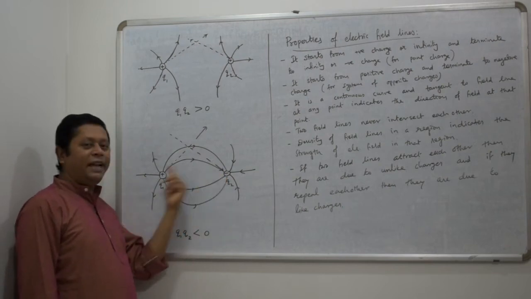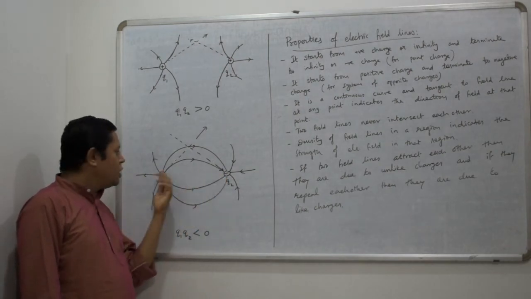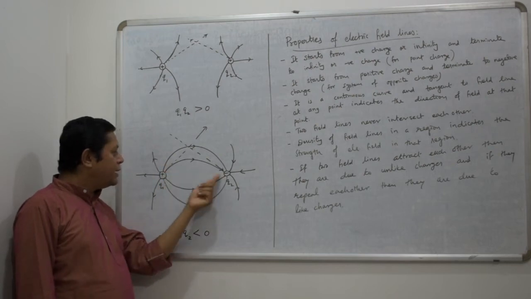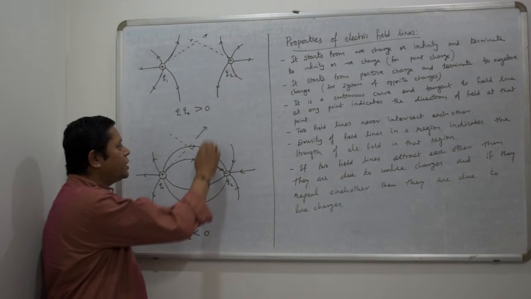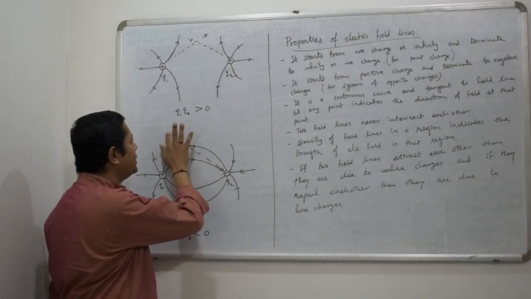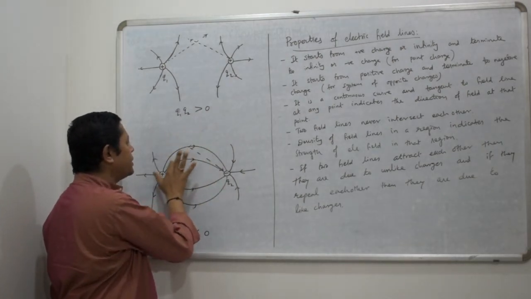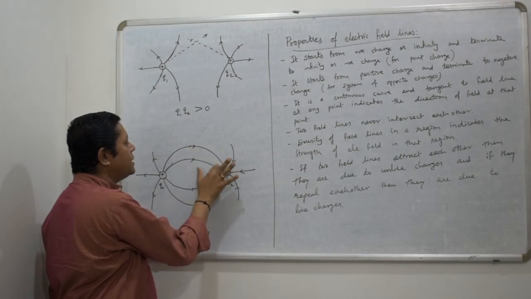Here, because bending takes place, they attract each other. So ultimately, the resultant field line starts from the positive charge and terminates at the negative charge. So this intersection of electric field lines will not take place, and you will get a single line.